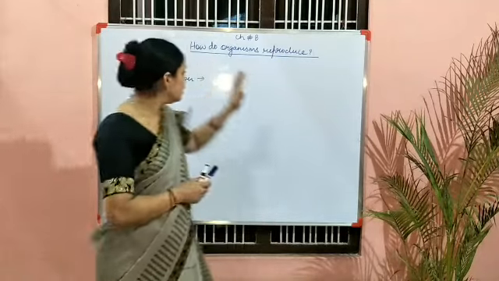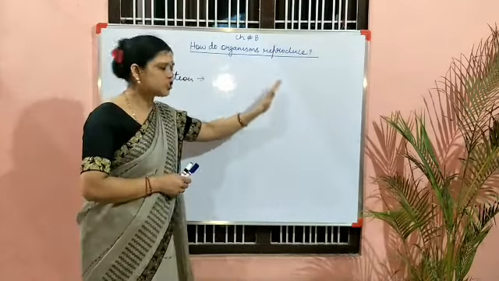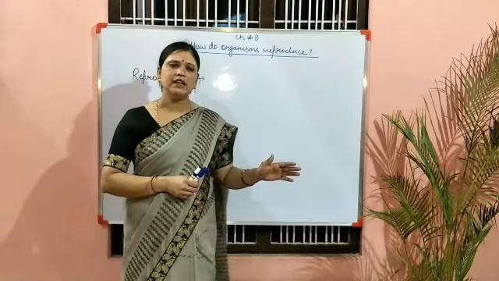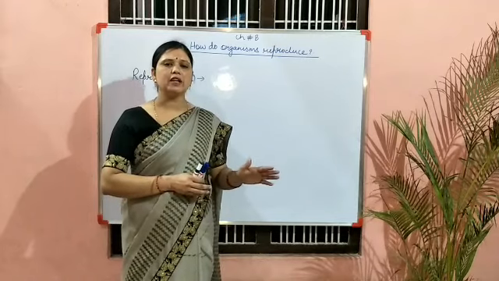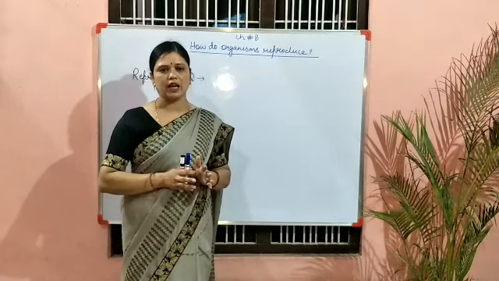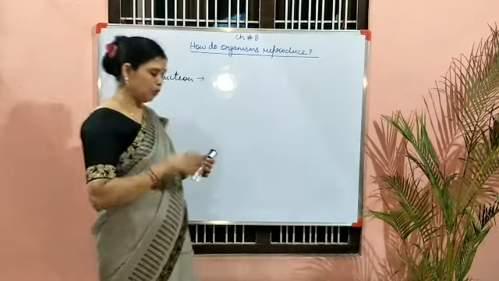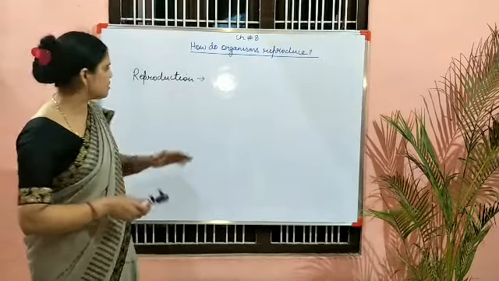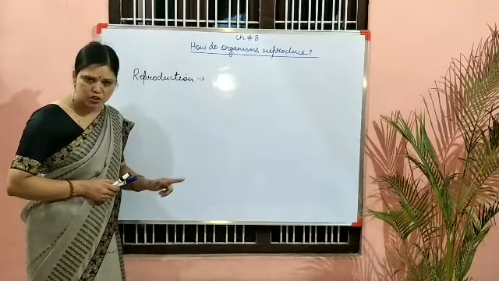So what do you mean by this? How do organisms reproduce? There are many processes, especially sexual reproduction and asexual reproduction, by which all living organisms reproduce. Now a very important term that you already studied in previous classes is reproduction.